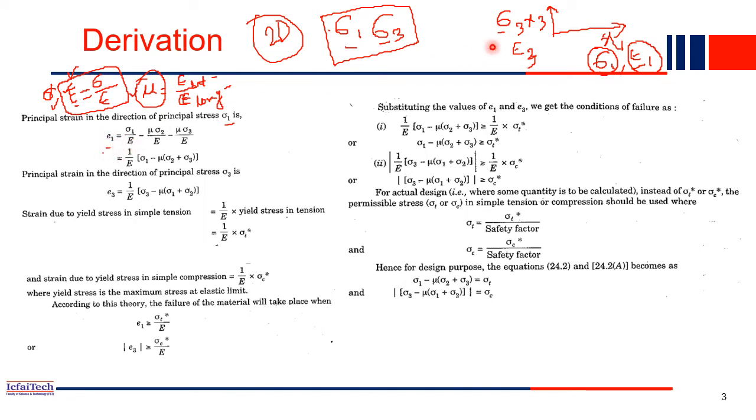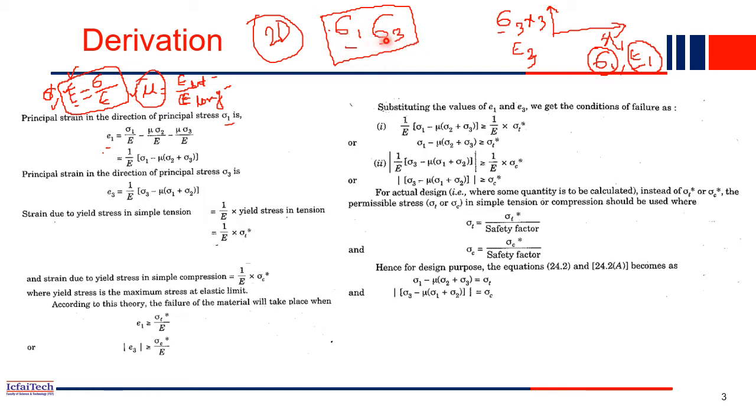Now this is actually three axes, right? In general, any body will have three axes: x1 axis, x2 axis, and x3 axis, three perpendicular axes. Similarly, you have three principal stresses and three principal strains. Stress is sigma and strain is epsilon.